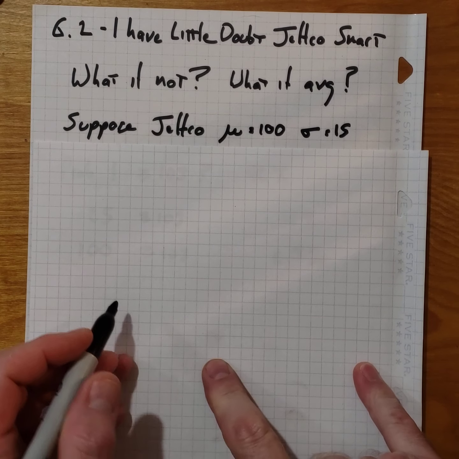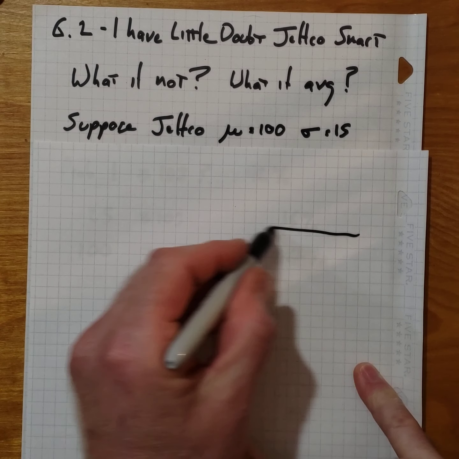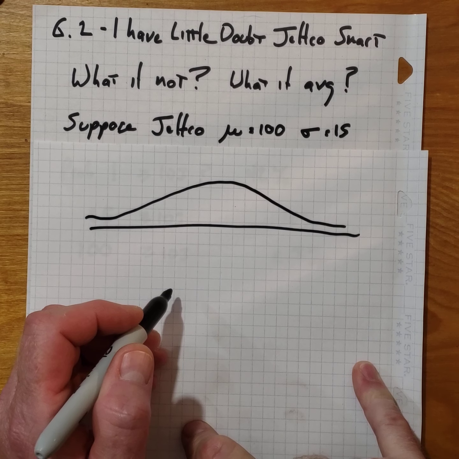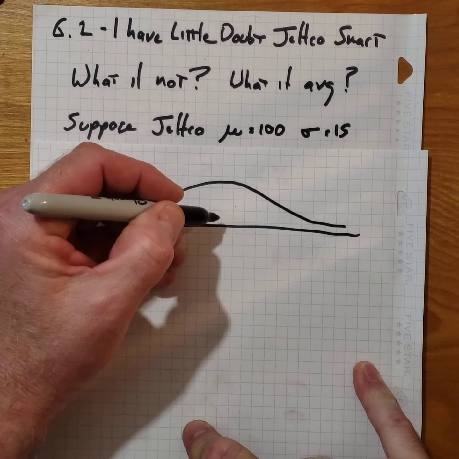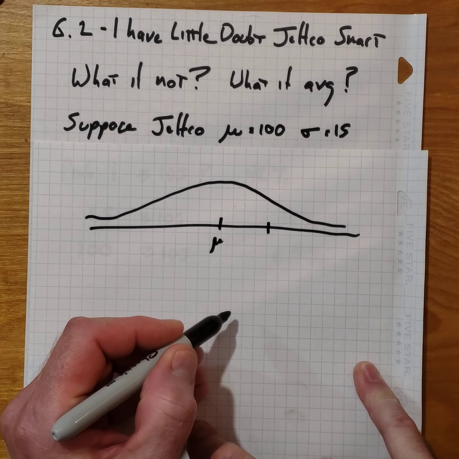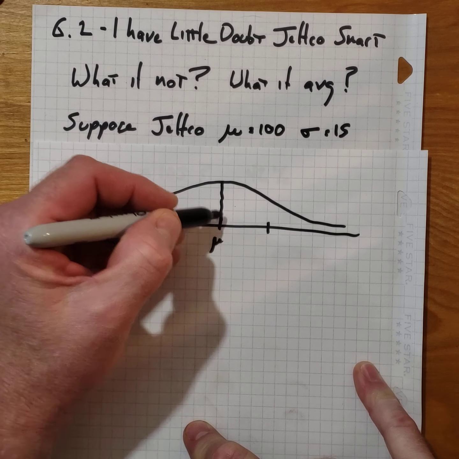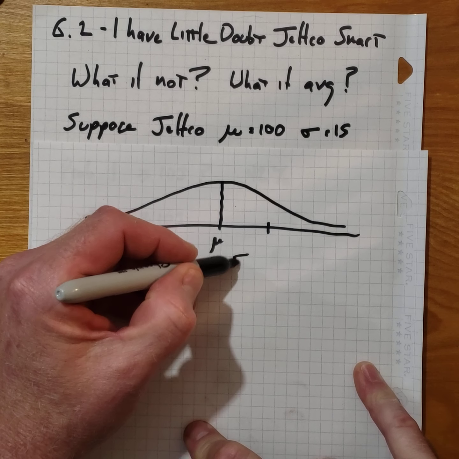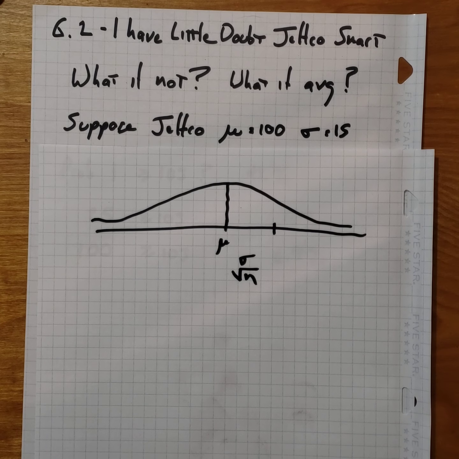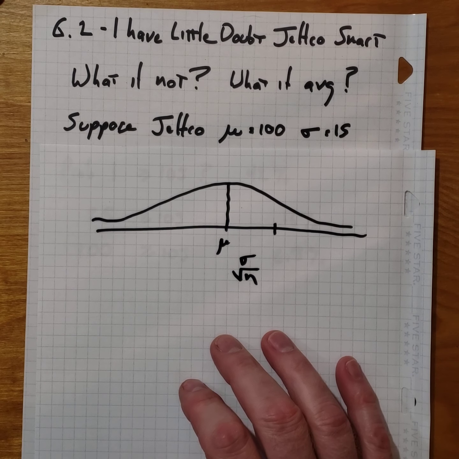Now, remember this central limit theorem says that if we take a sample from a population, the averages of those samples are normally distributed. The mean is going to be the mean of the population, and the standard deviation of the distribution of sample means is the standard deviation of the population divided by the square root of the sample size. If you want to, you can go back and watch the video on that for some clarification, but I don't think you'll need it. We're not going to actually run the numbers here. I've already done them for you.